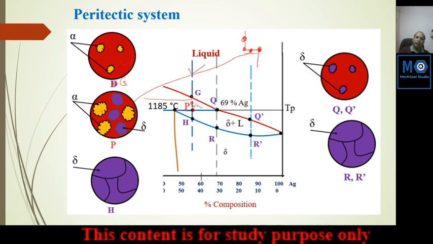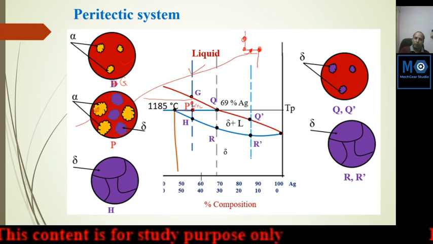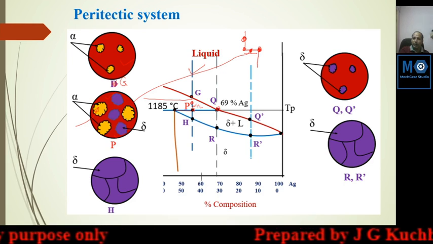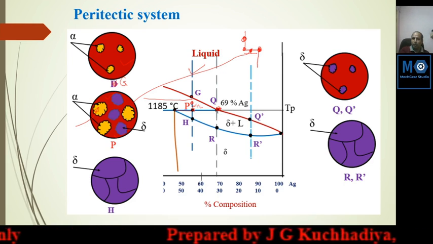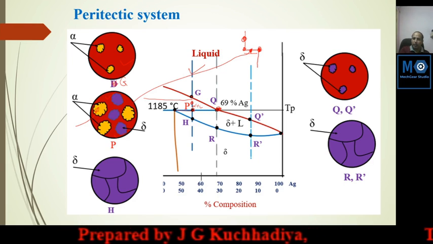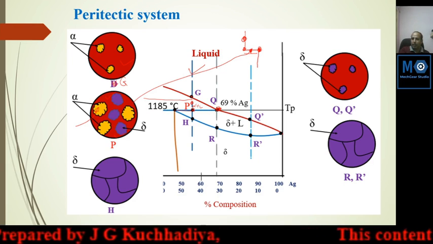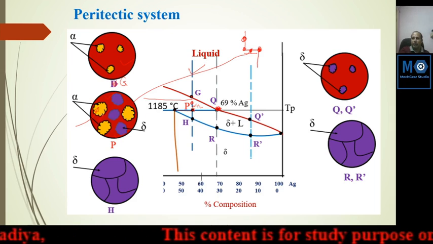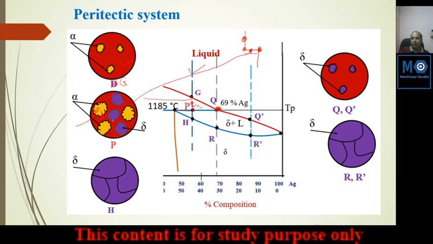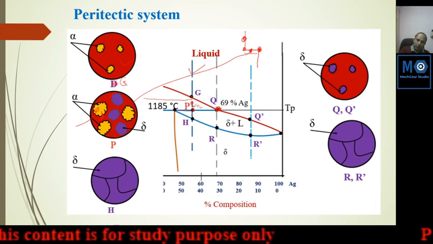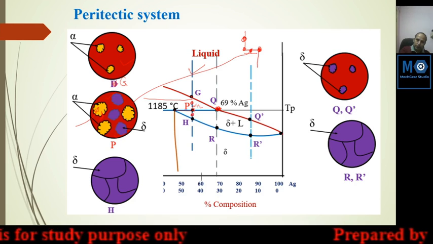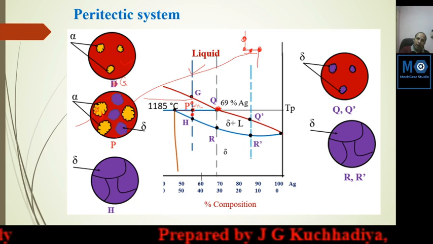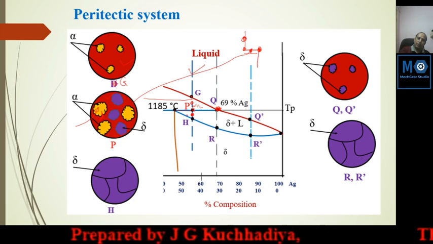After solidification, this alpha solid that has formed is also reacting with this metal liquid. Here it is the liquid phase, and you will draw the tie line. Here it is the solid line, touch the solid line, but here is the liquid. So reacting with liquid, this liquid and this alpha phase will be converted into delta phase. So below this region, this will be converted into delta. This alpha will be converted into delta.